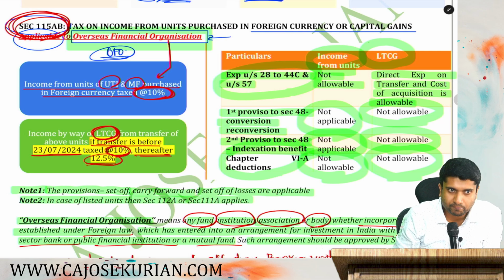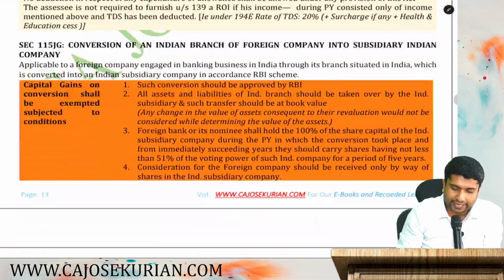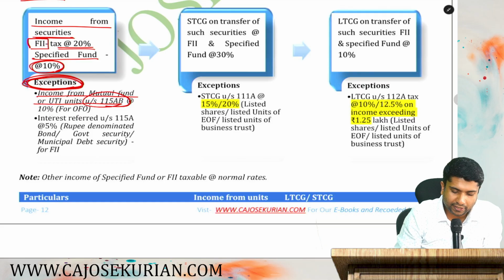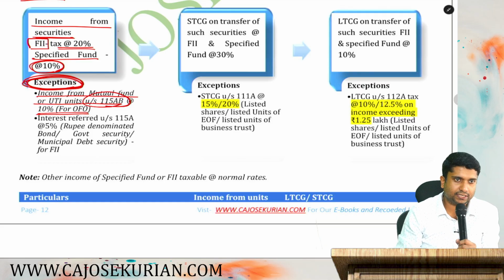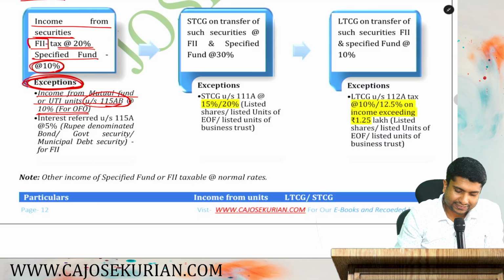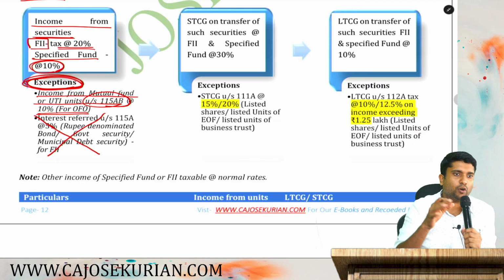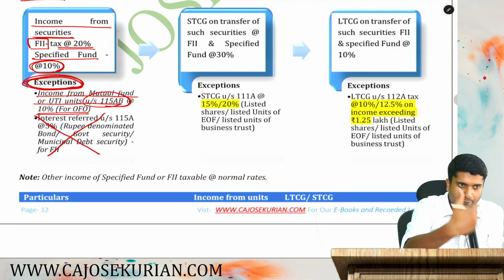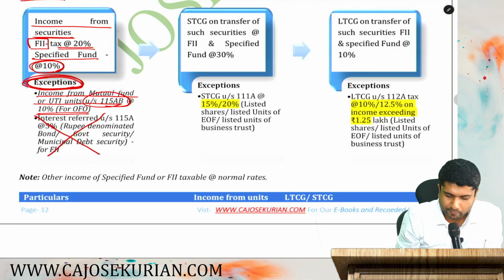Are you with me? Coming back to the point under AD, that's why I've given it as an exception. Income from mutual fund or UTI under section 115 AB will be taxed at 10% for an OFO. The second one you can cross off. That is basically not applicable. After the amendment, the second exception is not applicable right now. You can cross it off.